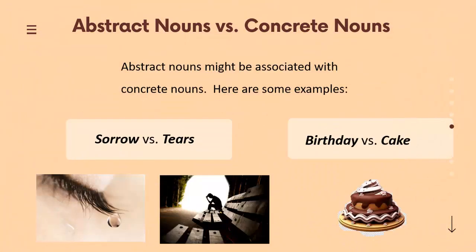Abstract nouns might be associated with concrete nouns. Here are some examples. Sorrow versus tears. Sorrow is an abstract noun referring to a state of sadness, whereas tears is a concrete noun that refers to something that can be sensed. Tears are salty, watery, moist, etc. Another example, birthday versus cake. Birthday is an abstract noun that refers to a day of the year when someone was born, whereas a cake is a concrete noun referring to a thing that can be seen, touched, smelled, and tasted.